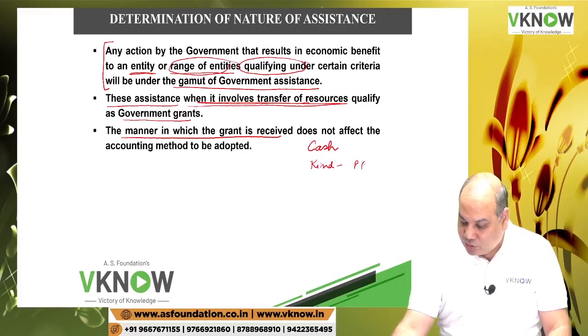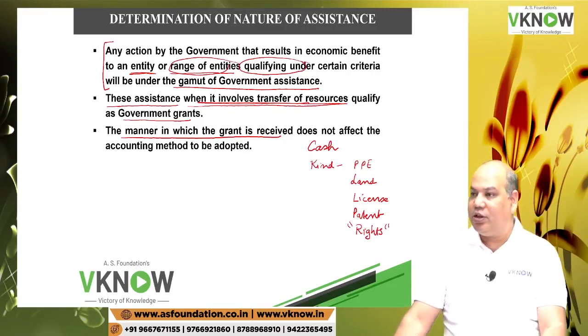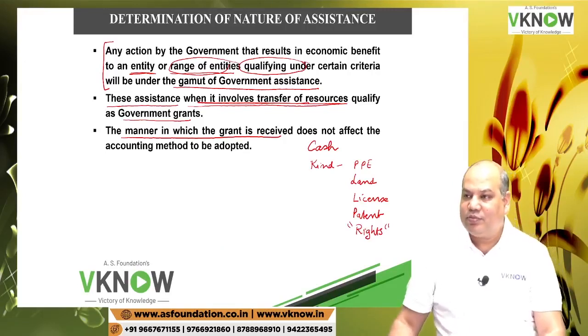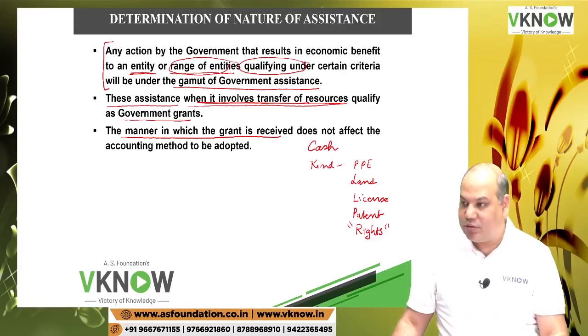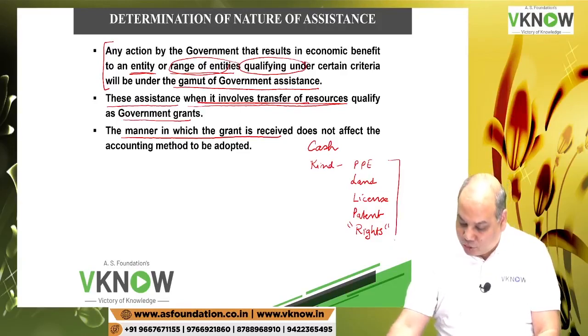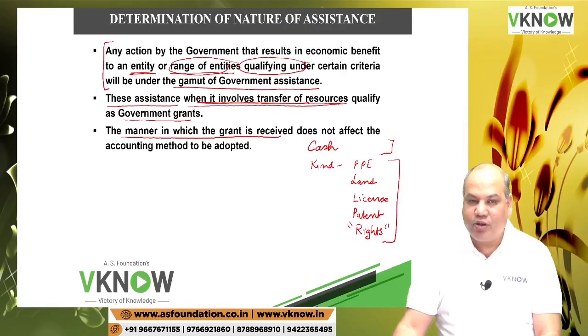Example, government may give you PPE, government may give you land, government may give you license, intangible asset, government may give you patent, some rights, different types of rights, broadcasting right, telecasting right, airport landing rights, mining rights. These are also under this standard. So this standard will include both types of grant, grant in cash and grant in kind.